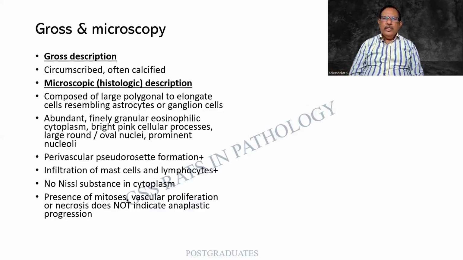Descriptions. The gross description is not much. It is circumscribed, calcified. Only 2 points. Microscopically, it is composed of large polygonal to elongated cells resembling astrocytes or ganglion cells. Ganglion cells, all of us know. It is a large cell with a pale cytoplasm, slightly eccentric nucleus, abundant fine granular eosinophilic cytoplasm and bright pink cellular processes. The nucleus can be round or oval with prominent nucleoli.